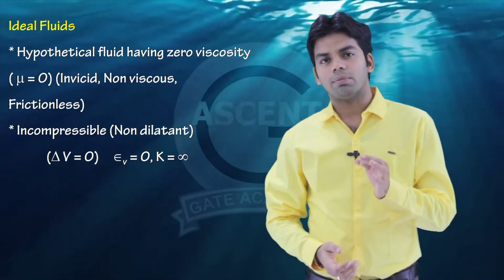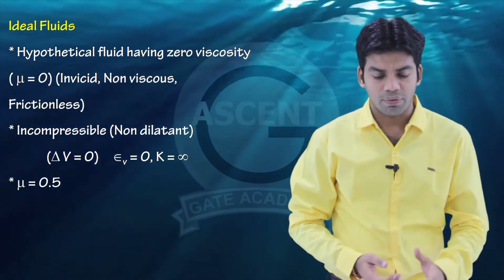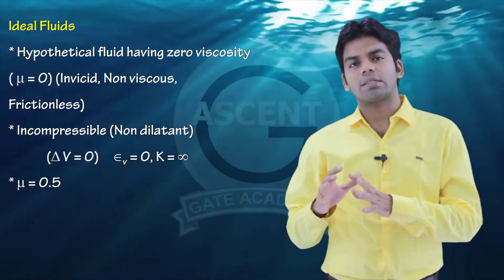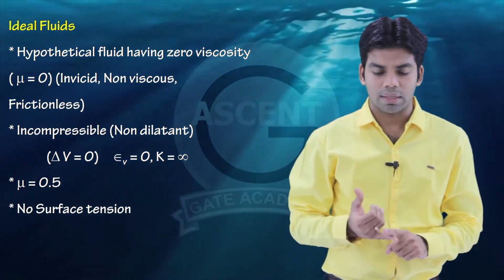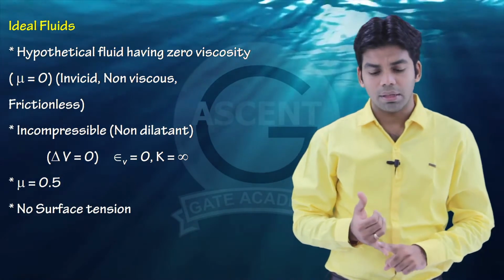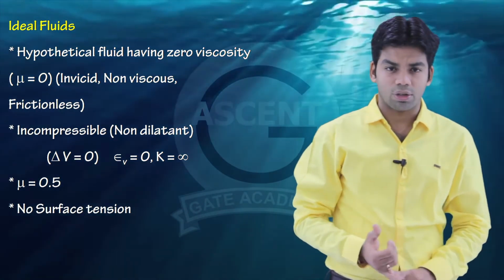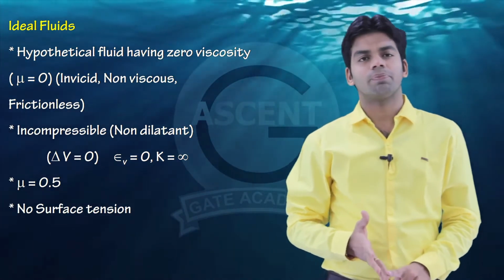Third property, the value of Poisson's ratio for this ideal fluid is equal to 0.5. And last, this ideal fluid does not have any surface tension. So these are inviscid, non-viscous, incompressible, the Poisson's ratio is 0.5, and there is no surface tension in such an ideal fluid.